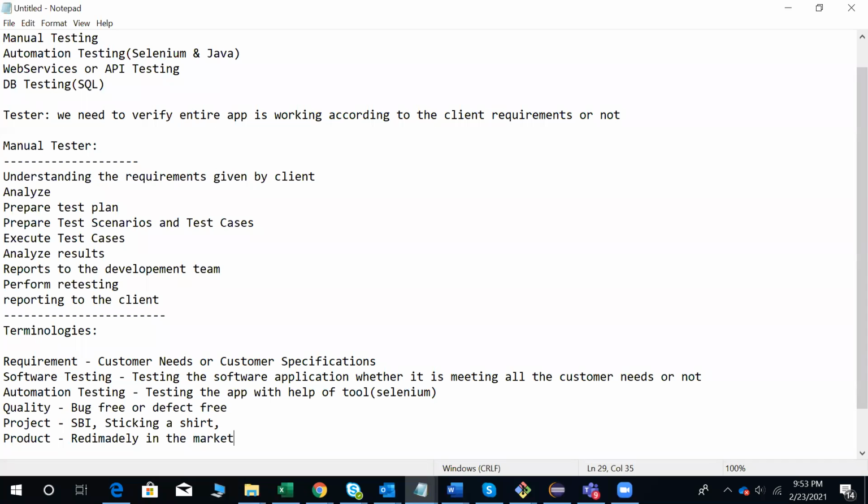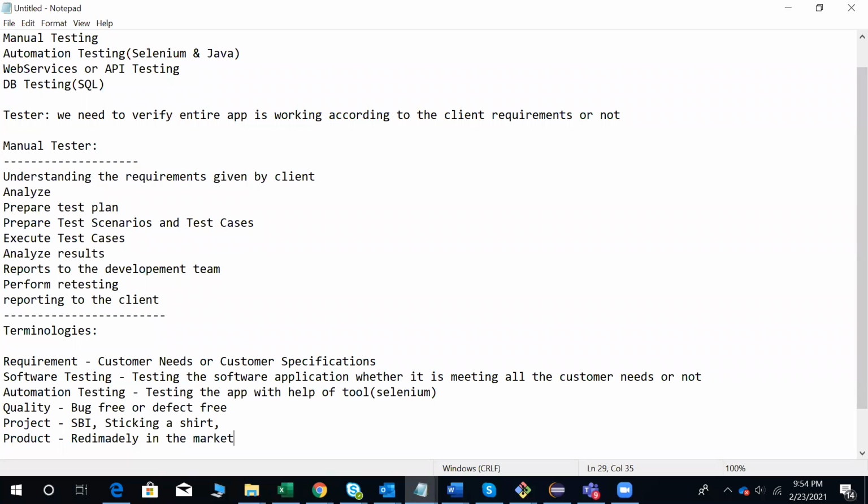MS Office, Microsoft developed it for everyone. Nobody gave the requirements to Microsoft. Microsoft itself gathered the requirements and developed it. So project and product, testing-wise, everything is the same; you need not worry about that. Only process-wise, in a project you get the requirements from the client, and in a product the company itself gets the requirements, develops the application and releases it into the market, ready-made and available to anybody.